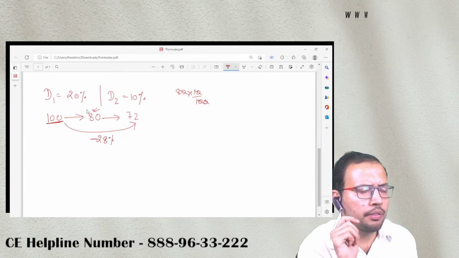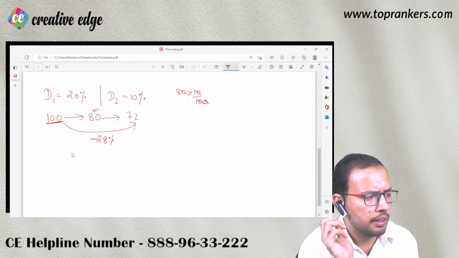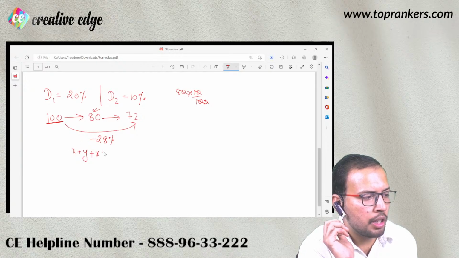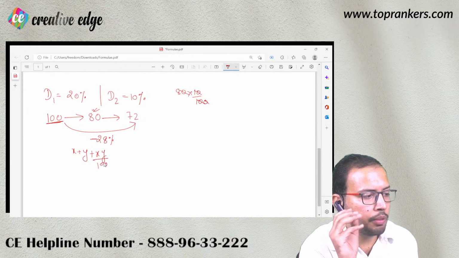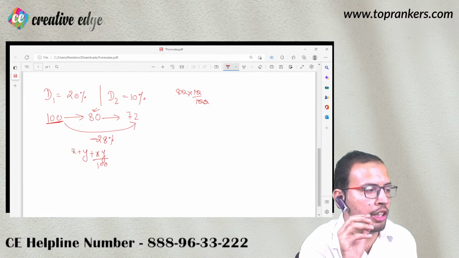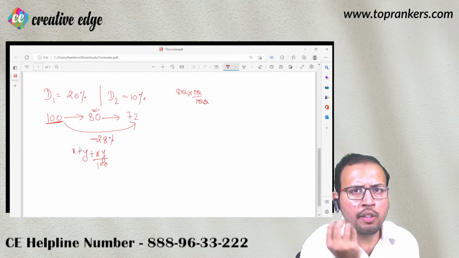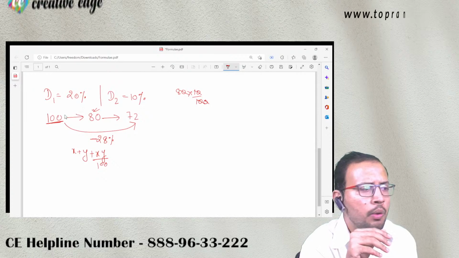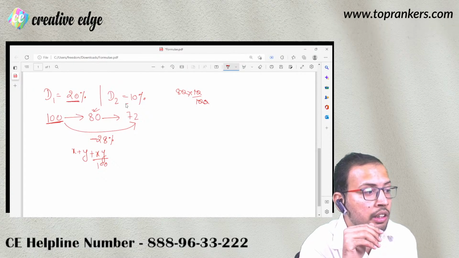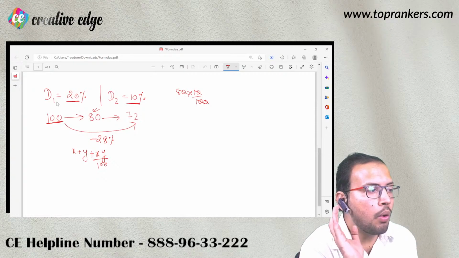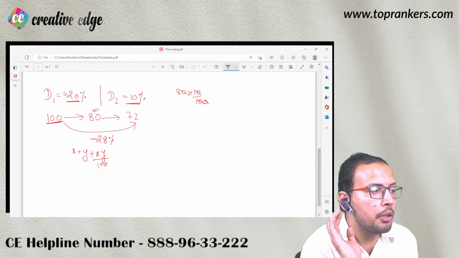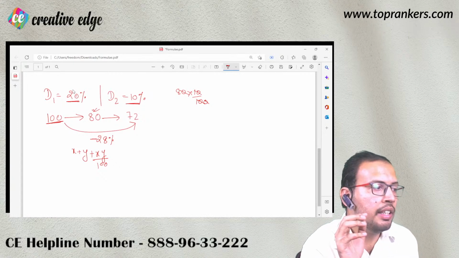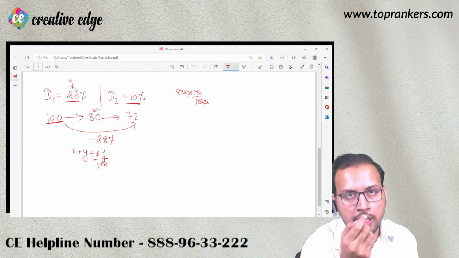So can we use this by that formula as well? Yes. That is, हमारा फॉर्मूला क्या था? x plus y plus xy upon 100. This is the generic formula or general formula. General means x and y could be positive and negative. In this case, x and y both are going to be negative because they are discount. Even though I have not used minus sign here, but you should understand this thing कि ये आपको negative ही लेना चाहिए.